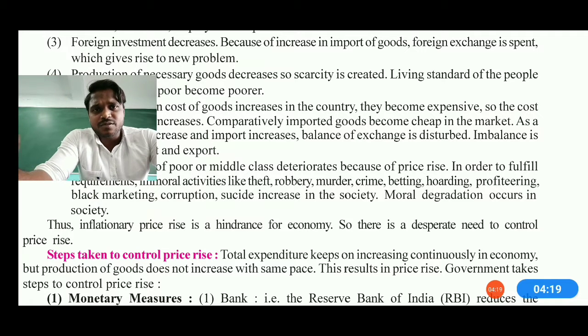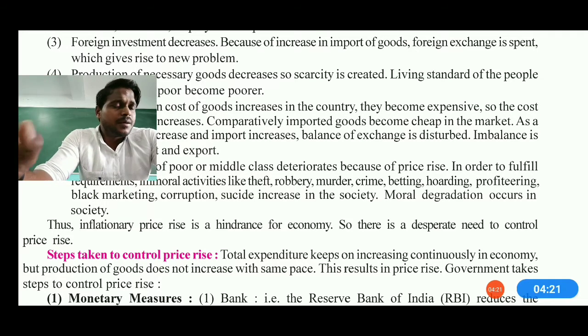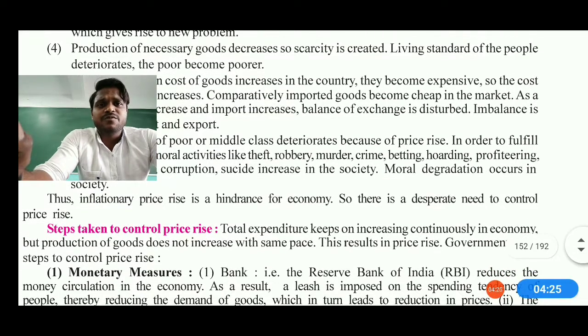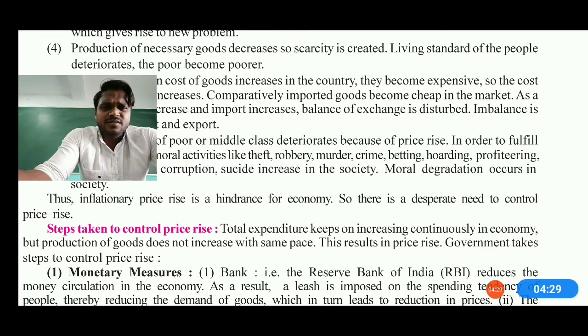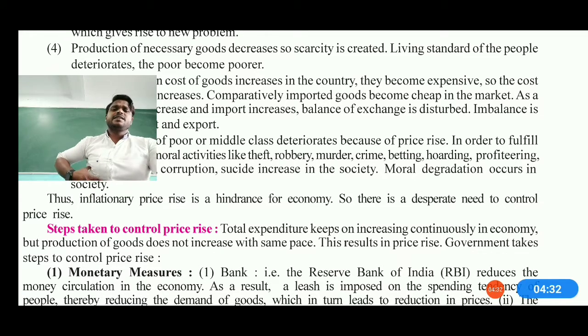Yes, production also decreases, and we don't have any kind of better policy in the international market and foreign exchange too. So the fourth one says that production of necessary goods decreases and scarcity is created. Obviously, this is obvious. When there is a price rise, the industry will already be working at a low level, and in that condition the production will be affected, and if the production is affected, obviously there are chances where scarcity of needed things must be seen, and the living standard of the poor people also deteriorates.